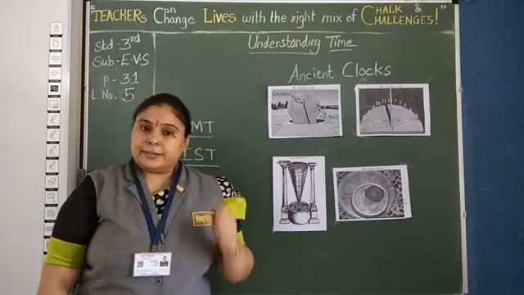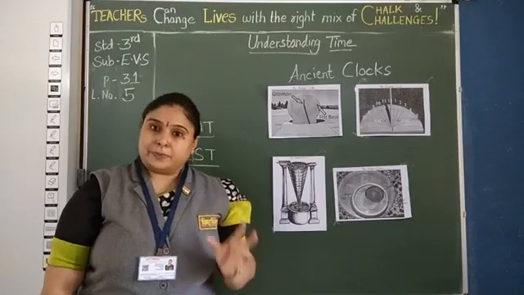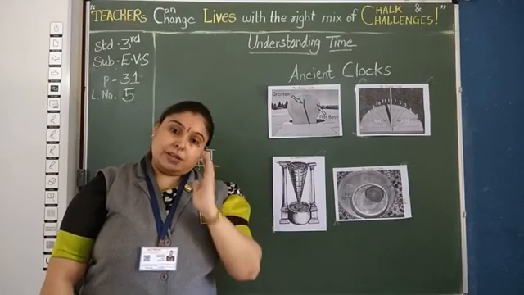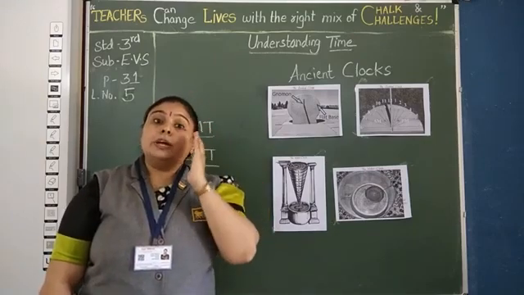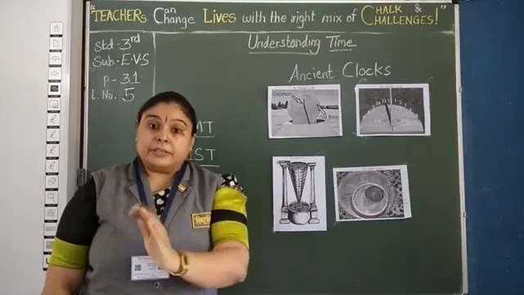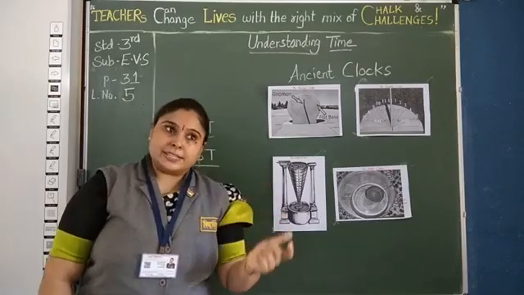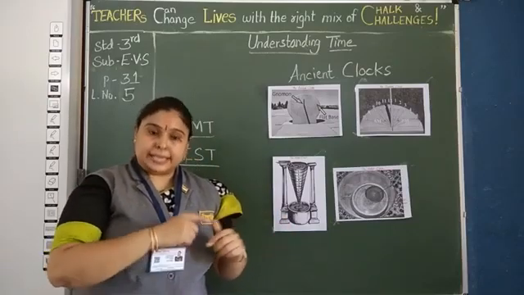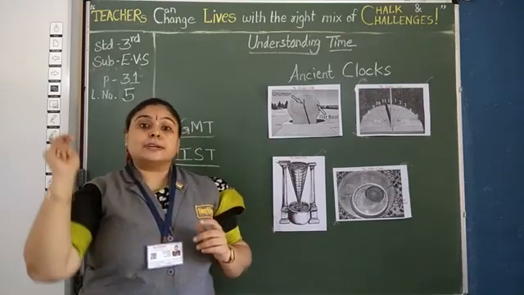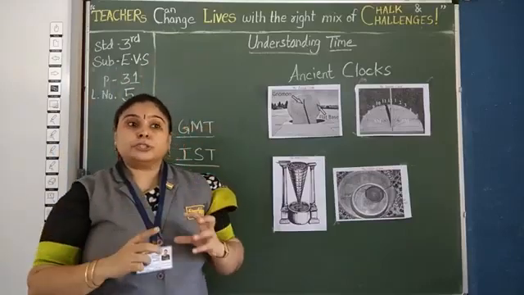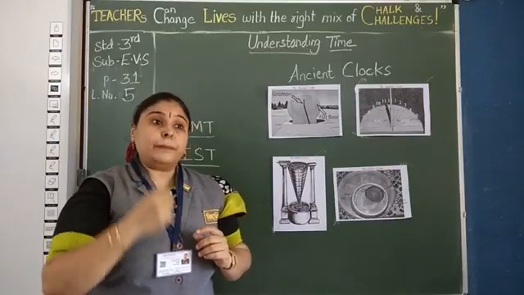We all know that the sun rises in the east and sets in the west. When the sun rises in the east, its shadow falls to the west, the opposite side. In the same way, when the sun is overhead, the shadow falls in front of the object. When the sun sets in the west, the shadow falls in the east. When the earth rotates on its axis, the sun appears to move across the sky, causing objects to cast shadows. Cast means give a shadow or impression.